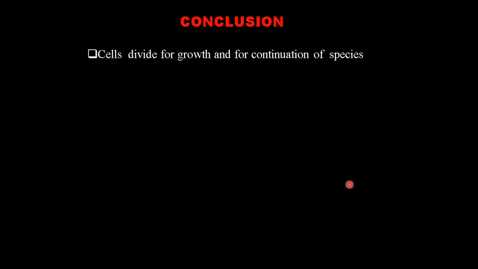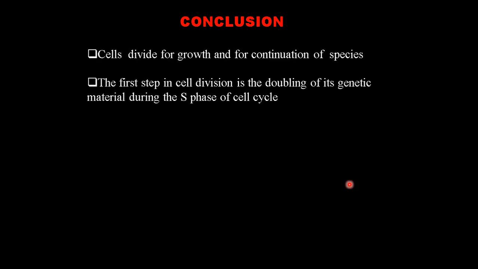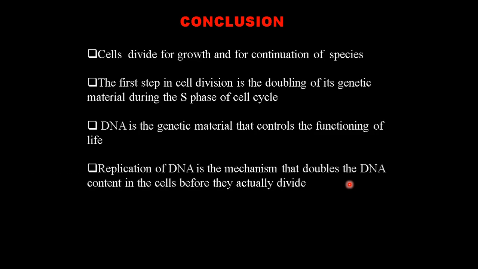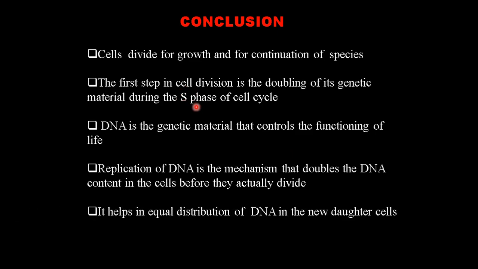Cells divide for growth and for continuation of species. The first step in cell division is doubling of its genetic material, which occurs during the S phase of the cell cycle, and it is DNA replication. It controls the functioning of life. Replication of DNA is the mechanism that doubles the DNA content in cells before they actually divide, that is, during interphase, in S phase. It helps in equal distribution of DNA in the new daughter cells.